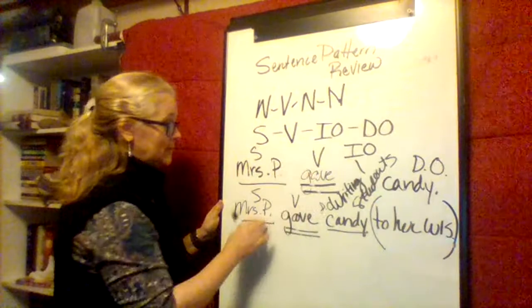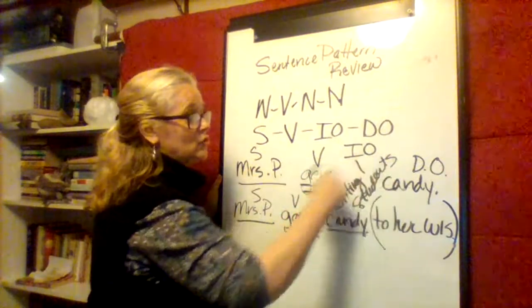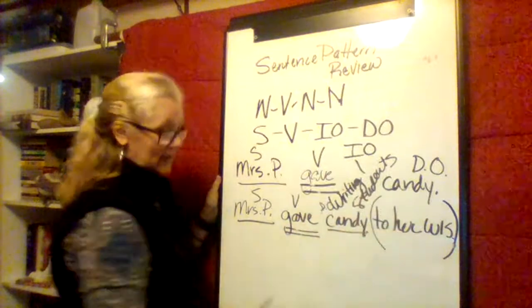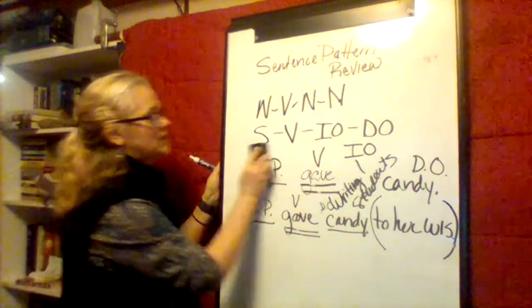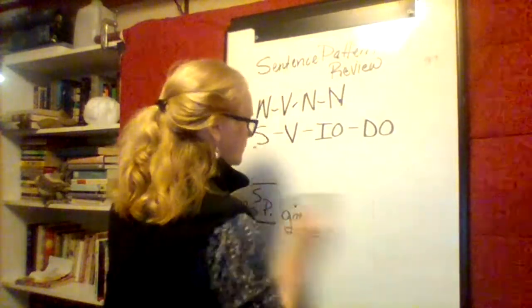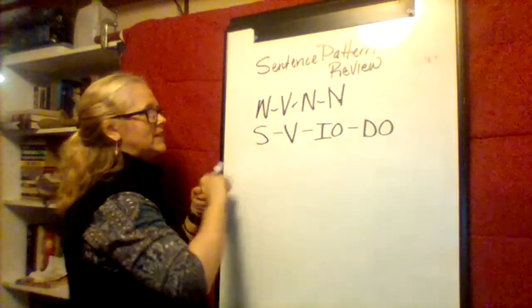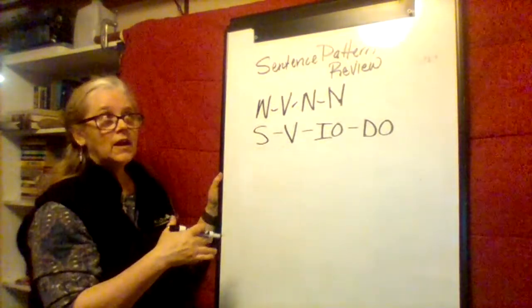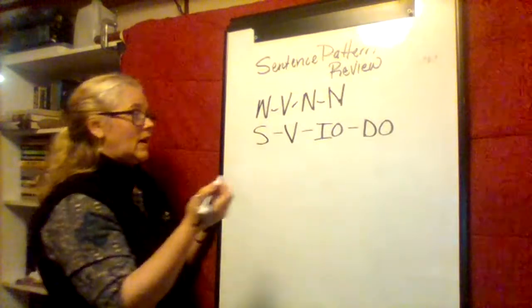The verbs are the same, subject, direct object, but in this sentence, we used an indirect object, and in this sentence, we used a prepositional phrase. Let's do another one. So you'll notice that the verb in this sentence has to be something where there can be a secondary action.